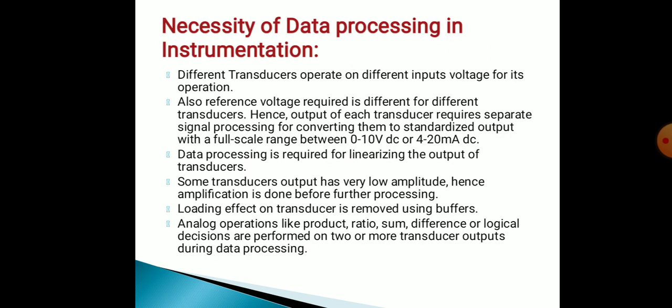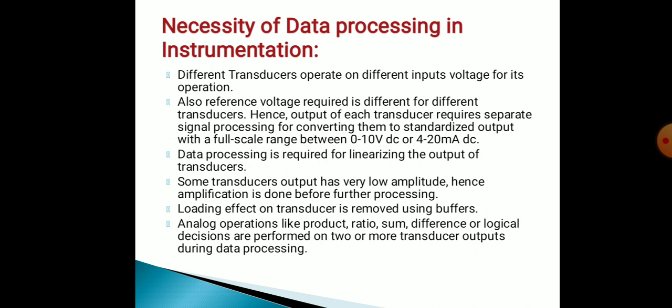Necessity of data processing in instrumentation. Different transducers operate on different input voltages for their operation. There is a variety of voltages that transducers operate on. Also, the reference voltage required is different for different transducers.